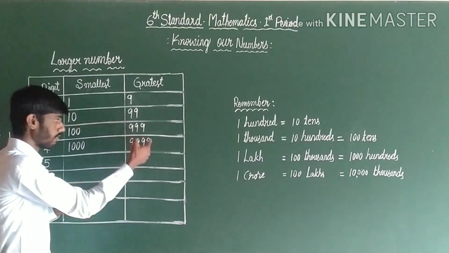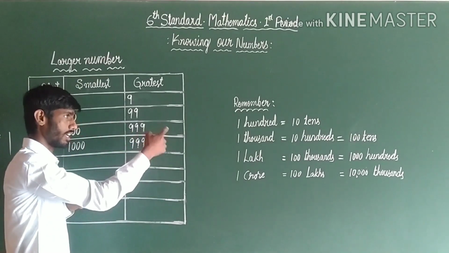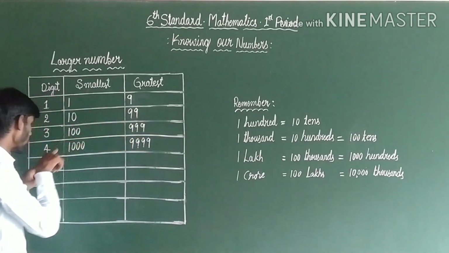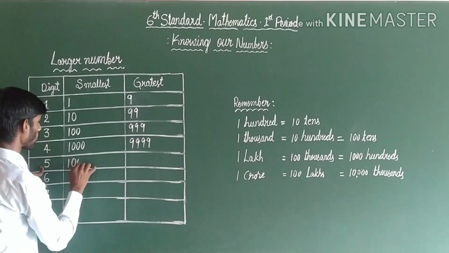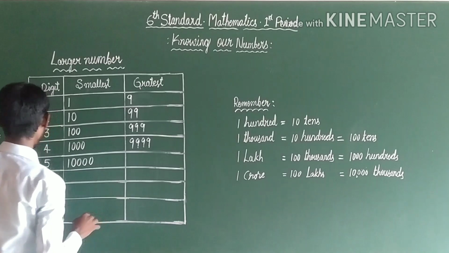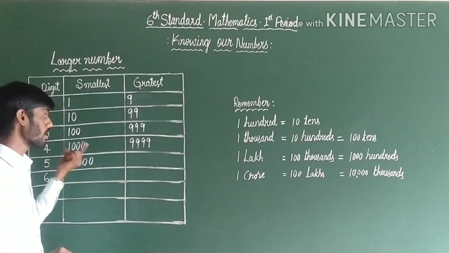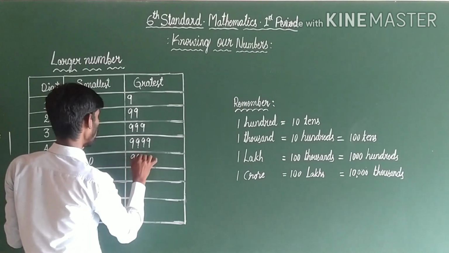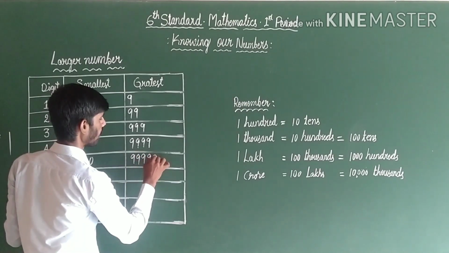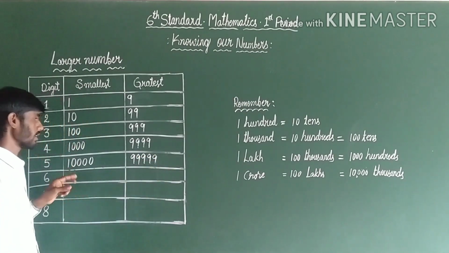Add 1 to the greater 4 digit number, 9999 plus 1. We will get the smaller 5 digit number. The smaller 5 digit number is 10,000. The greater 5 digit number is 99,999. Are you clear? Yes.